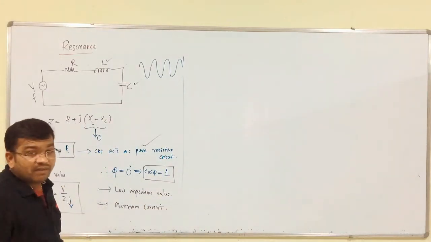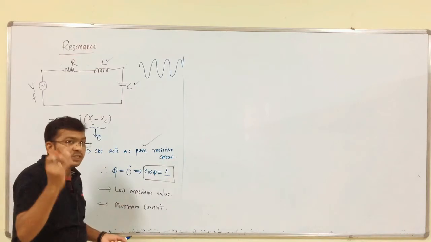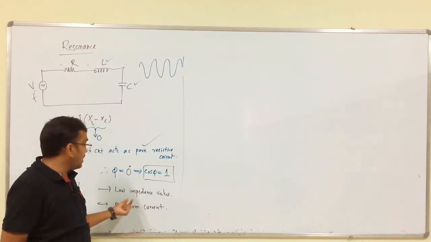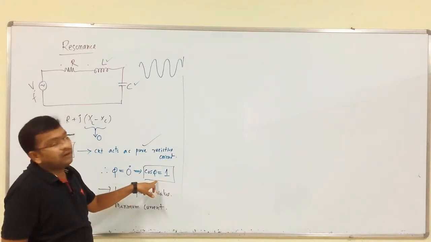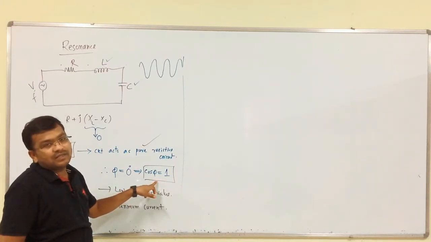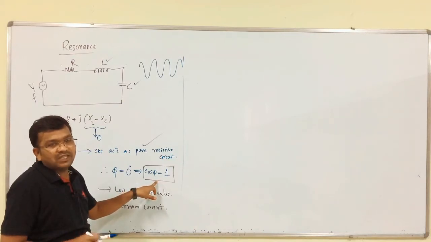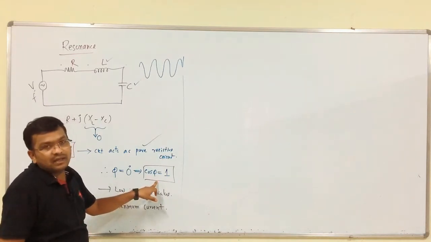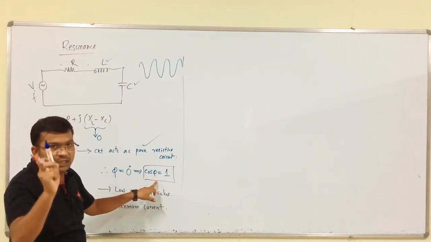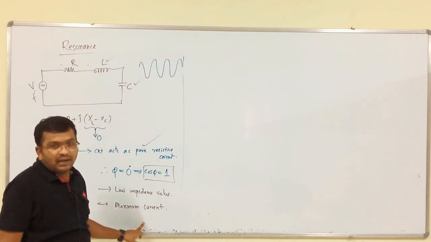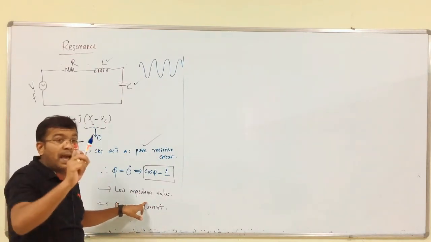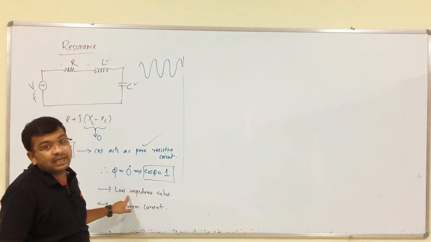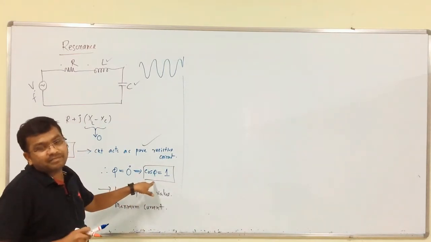So, at one particular frequency, we are going to get the maximum response. That response is nothing but current. At that condition, we are going to get the low value of the impedance at power factor unity. Statement satisfied, I think. What is the statement? If we keep on increasing the frequency, at one particular frequency we are going to get the maximum response. That response is maximum current. At this condition, do we get maximum or minimum value of impedance? Here, we are going to get minimum value of impedance at power factor unity.